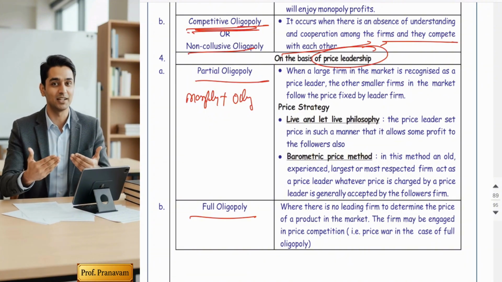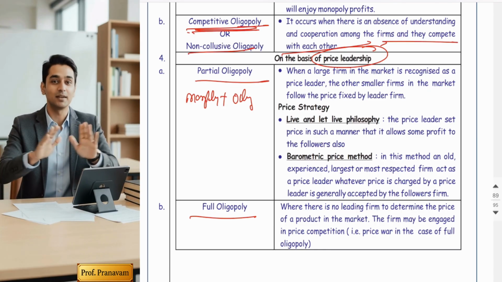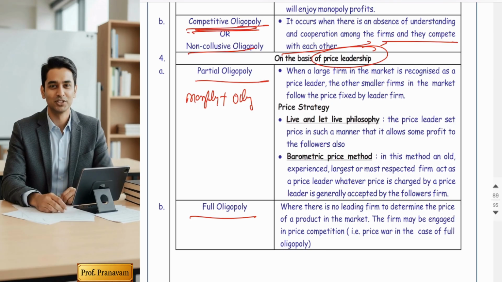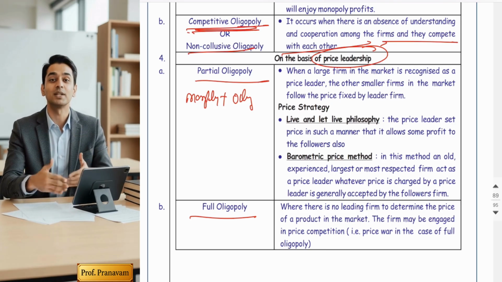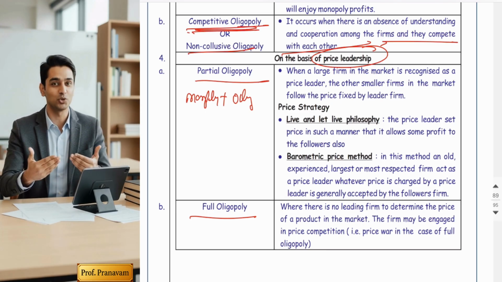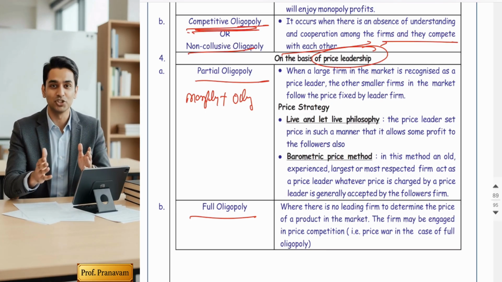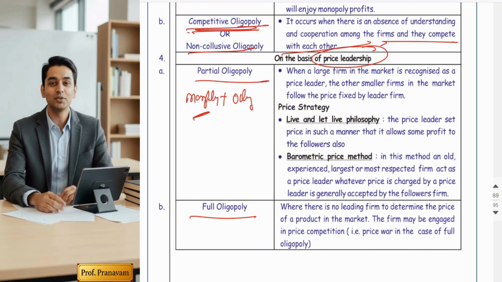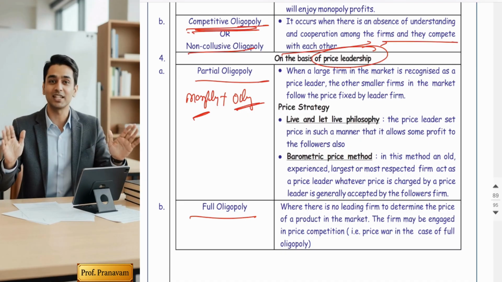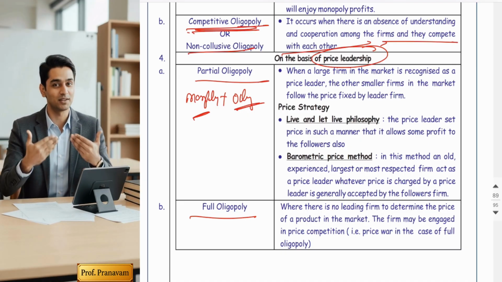It is a market situation where there is one very giant seller playing the role of price leadership. One large firm acts as the price leader and others follow him. So one large firm is enjoying monopoly, but he's not a monopolist because he's also facing competition among the few. So it's called partial oligopoly, not complete oligopoly.